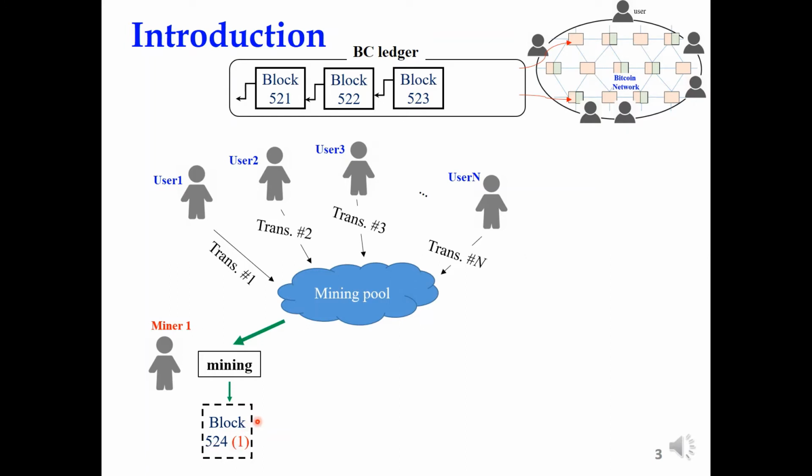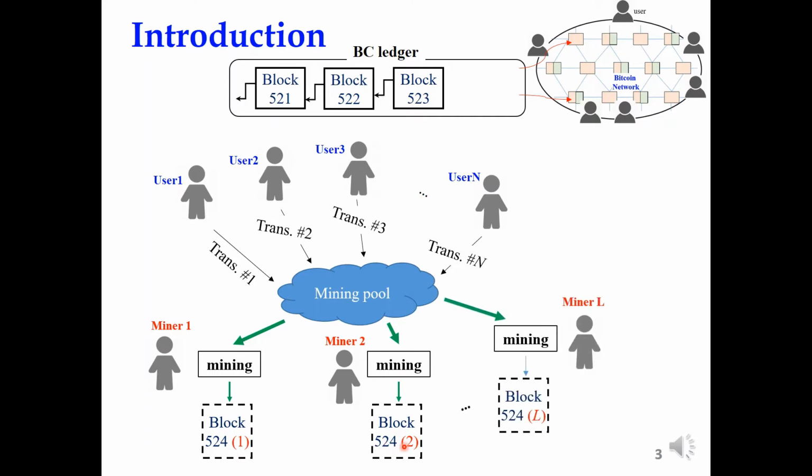But actually in the network, we have not only one miner, but a lot of miners. They try to write the data into the new block. Let's say another miner 2 also tries to write the data in another block, and miner L also writes the data in a new block. And then here we see that there's a lot of versions of block 524. But in the blockchain ledger, finally there is only one block 524.